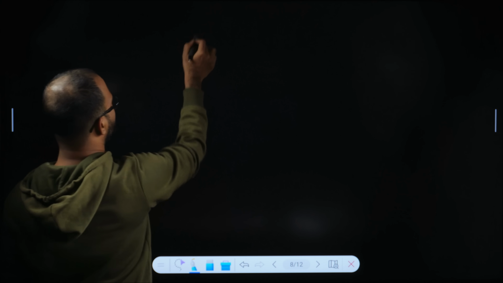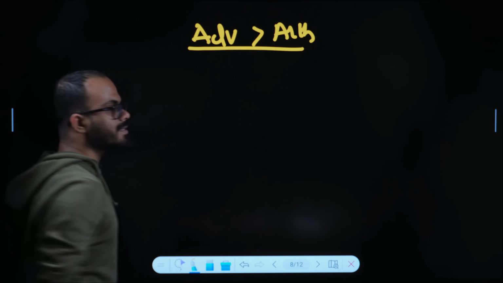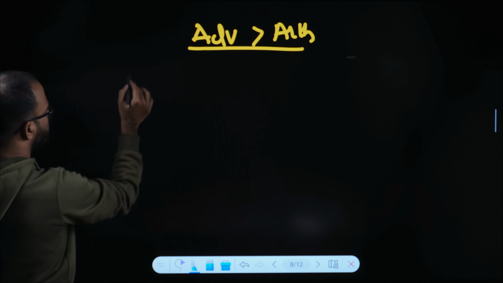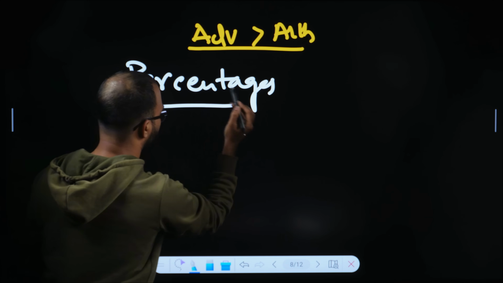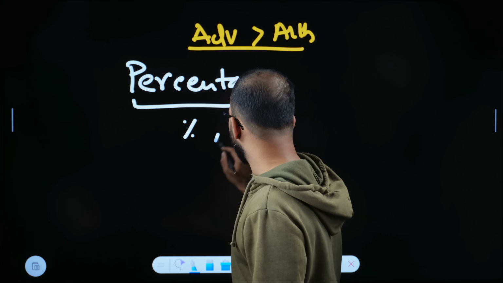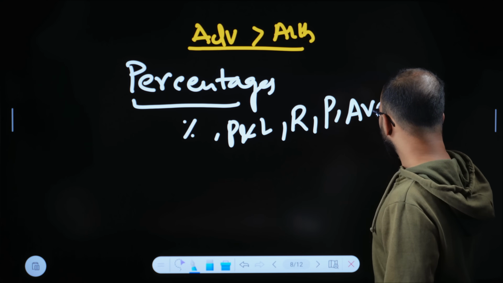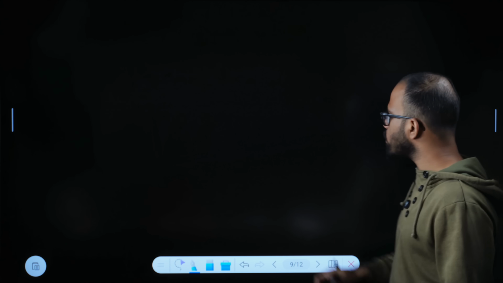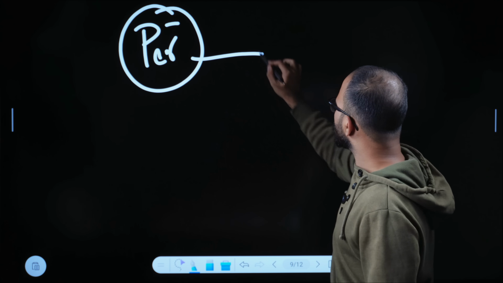Now that we are clear, there is certain advantage with respect to advanced maths or arithmetic. We will slightly change the order in which we are learning. The first step, of course, we have to start with arithmetic. When you are learning arithmetic, please complete the chapters of percentages first. Percentages as in the entire module of percentages. That is the chapters of percentages, profit and loss, ratios, proportions, averages. Once you complete these chapters of arithmetic, then give your next priority towards advanced math. So first complete certain chapters of percentages, then proceed towards advanced math.